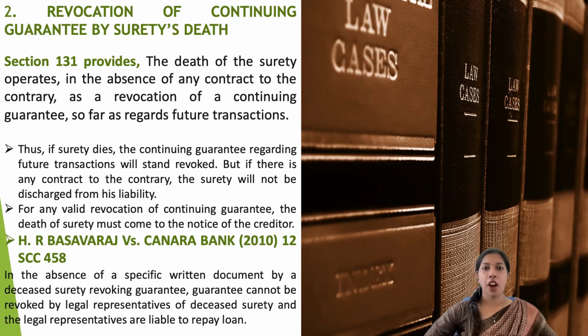Thus, if the surety dies, the continuing guarantee regarding the future transactions will stand revoked. But if there is any contract to the contrary mentioning the liability of the surety, then the surety will not be discharged from the liability. For any valid revocation of a continuing guarantee, the death of the surety must come to the notice of the creditor. So here, yet another important point is that the creditor should get to know that the surety had passed away.